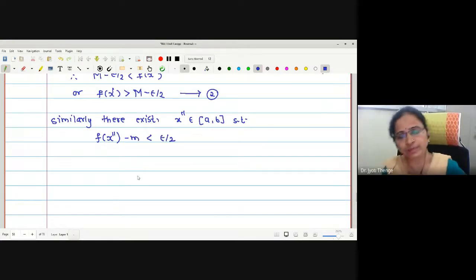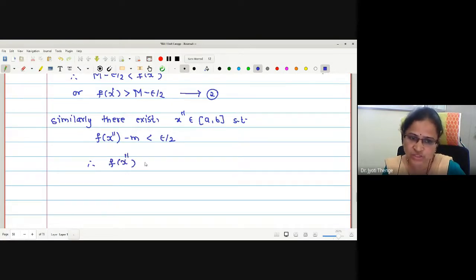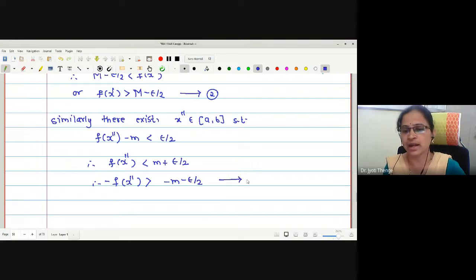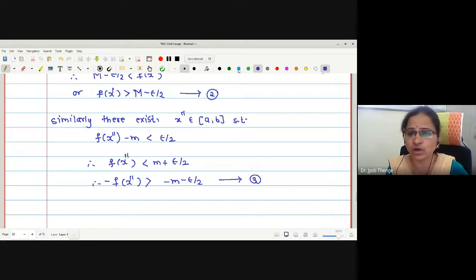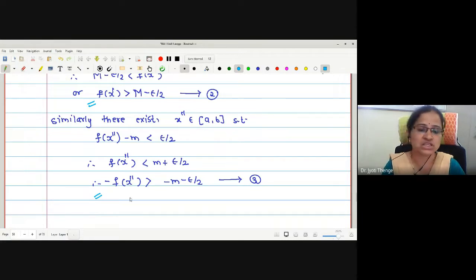Now, what am I going to do? I am going to convert this as per our convenience. First, I will write f(x'') less than m plus epsilon by 2. Now, let me multiply by negative so that it gives minus f(x'') greater than minus m minus epsilon by 2, and let me call it statement number 3. Why have we multiplied by negative? Because I want to add these two inequalities, since f(x') and f(x'') are the two elements in the given interval we have found which satisfy inequalities number 2 and 3.